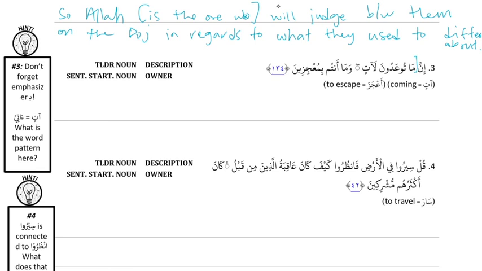Okay. So if we were to translate tu'aduna la'atin as its own sentence, how would we translate that? Tu'aduna is present, passive, you all. And la'atin means coming. Tu'ad is from wa'adat, promise. So you all are promised, coming.